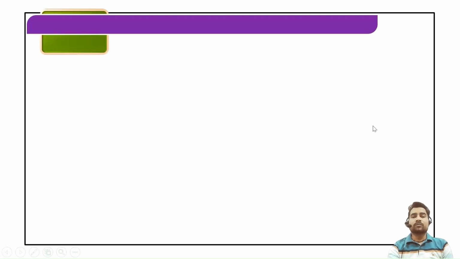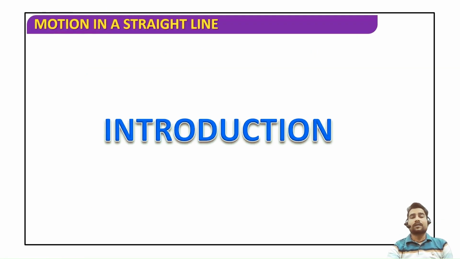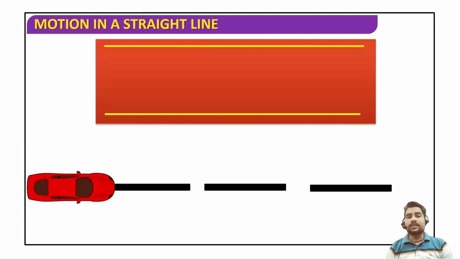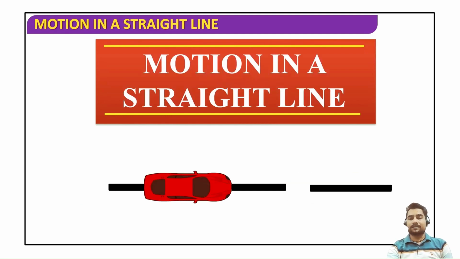And from today onward, I am going to start a fresh chapter, motion in a straight line. So let's begin. Motion in a straight line means when an object moves rectilinearly, right? So it can move either in length or in width or in height only, something like this. Okay.